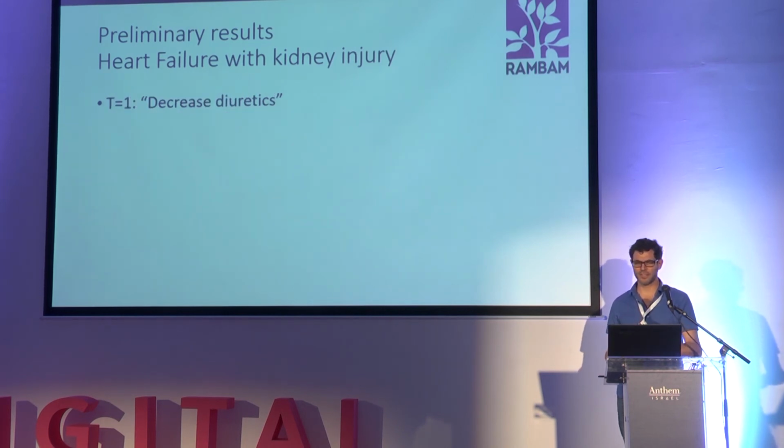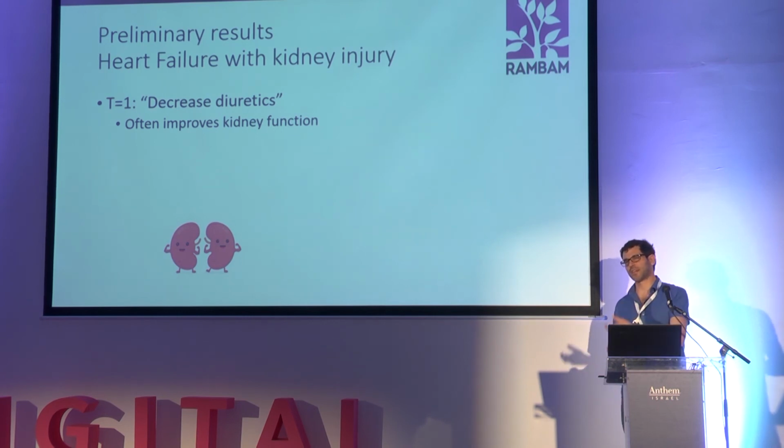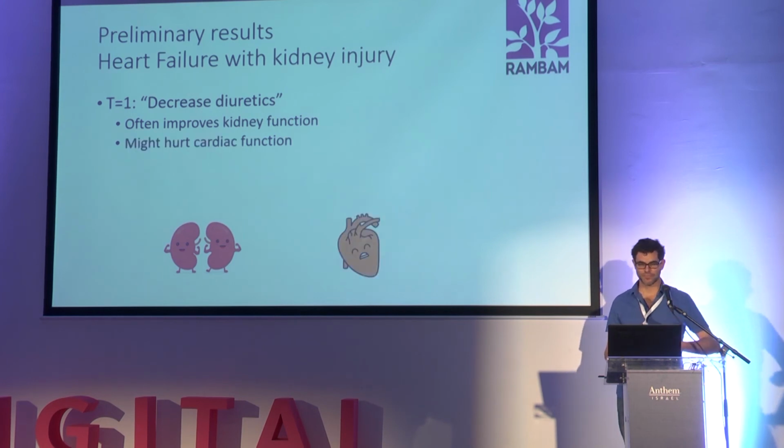So what does this mean? If we call our treatment decreased diuretics, T equals 1, the reason people do this is to improve kidney function, because for these patients, their heart problems and the treatment they get for the heart problems hurt the kidney. But it goes the other way, right? In this case, you might improve kidney function but hurt cardiac function.